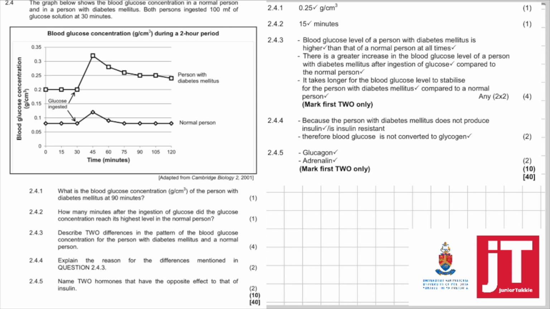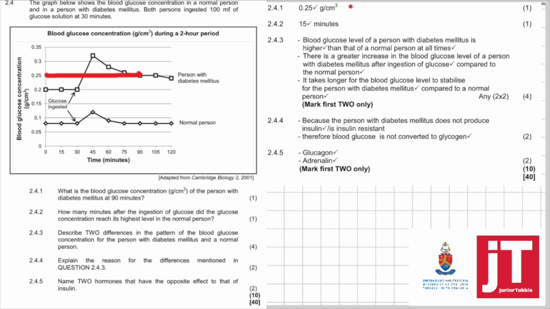2.4.1. On this graph, before we carry on, it's the person with diabetes mellitus and a normal person. So now, 2.4.1. What is the blood glucose concentration in grams per centimeters cubed of a person with diabetes mellitus at 90 minutes? So where's 90 minutes? There's the person with diabetes mellitus, and there we read our answer, 0.25 grams per centimeters cubed.